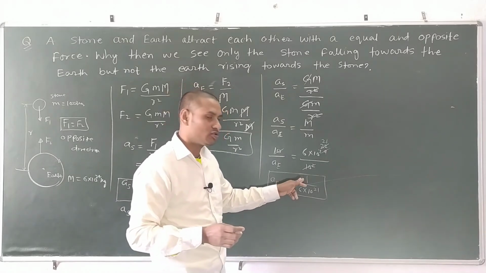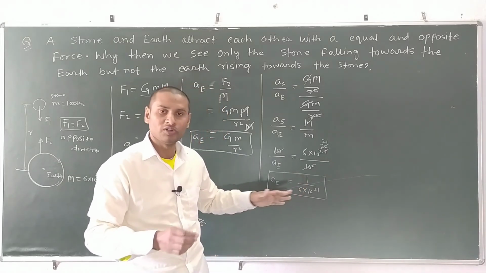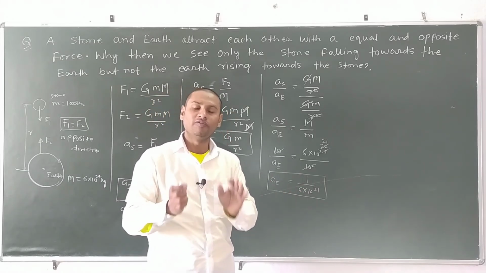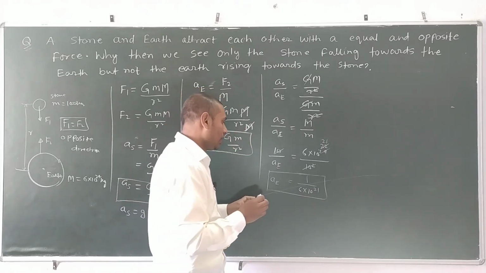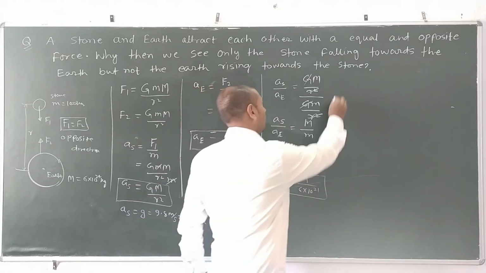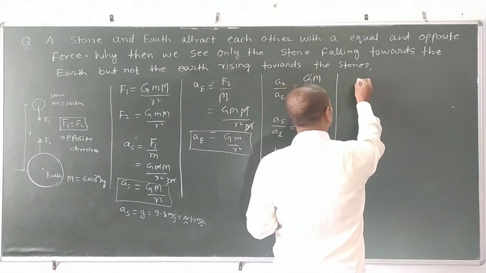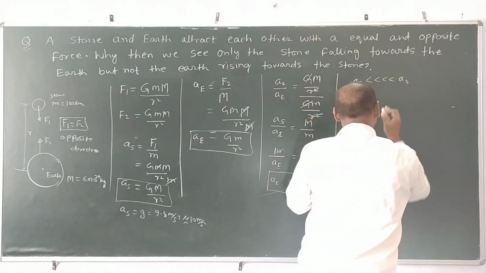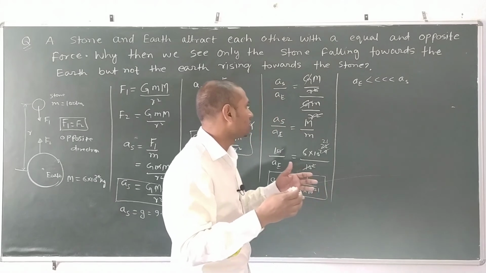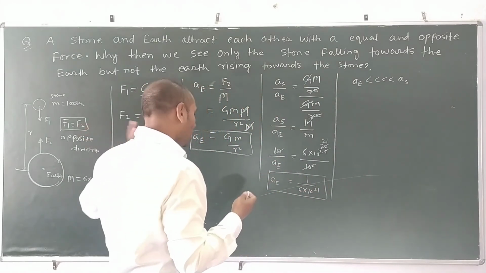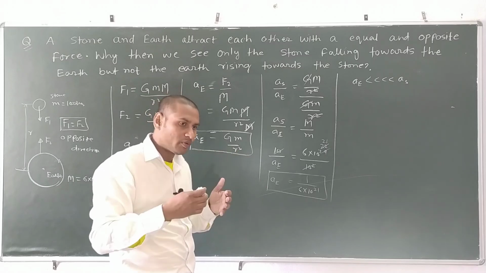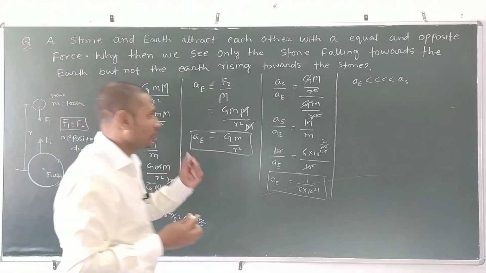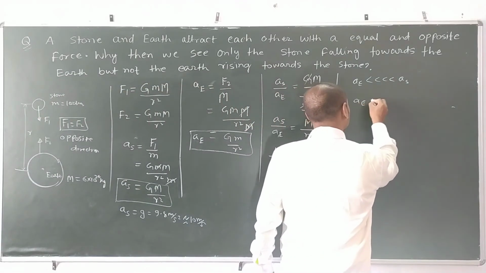You see here the 1 is to be divided into 6 into 10 to the power 21 parts. If you divide the 1 into 6 into 10 to the power 21 parts, the value becomes very less. So we can write here that the acceleration of earth is very less in comparison to the acceleration of stone, due to which we cannot observe the acceleration of the earth. We can see that the stone is falling toward the earth, but earth is not rising toward the stone. So the acceleration of earth could be neglected.